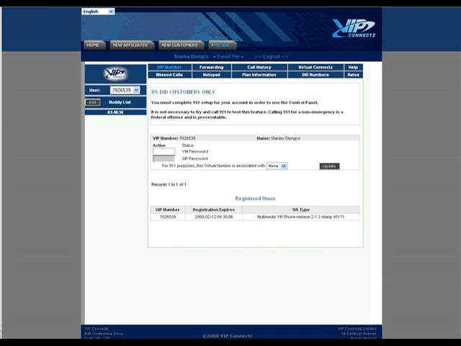Once on the control panel, you will see a box beside VM password. Enter your 4-digit VM numeric password. Click Update and password will be saved.